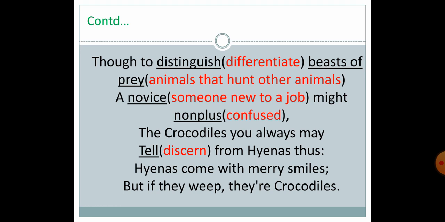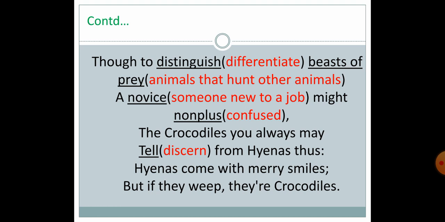Note: hyenas come with merry smiles, but if they weep, they are crocodiles. Now, hyenas come with merry smiles. When hyenas attack their prey or victim and get that victim dead, they laugh.